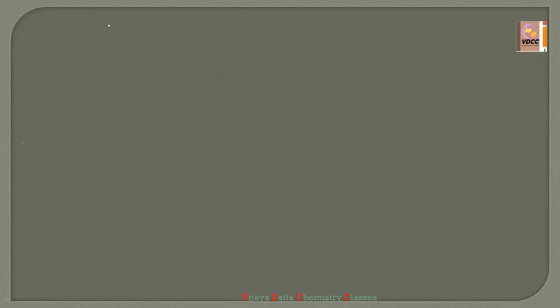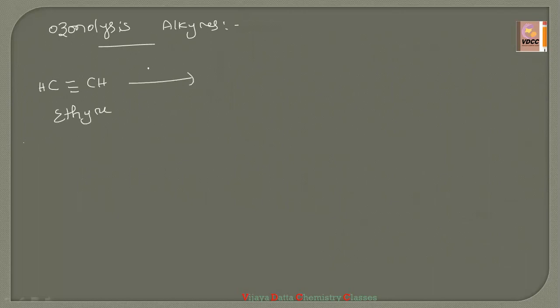Then ozonolysis in alkynes. How does it take place? Let us see. Ozonolysis in alkynes. I'll take CH triple bond CH. This is ethyne. Same process. First we add O3.